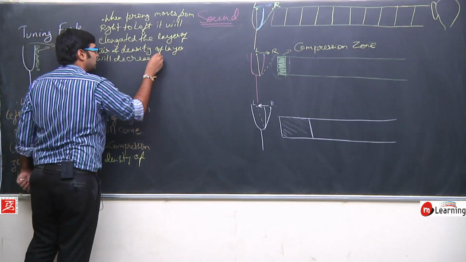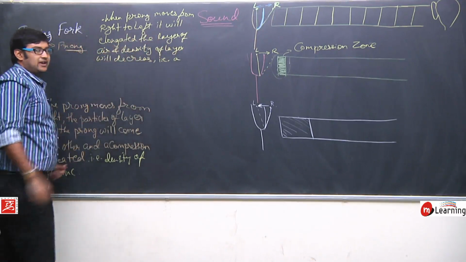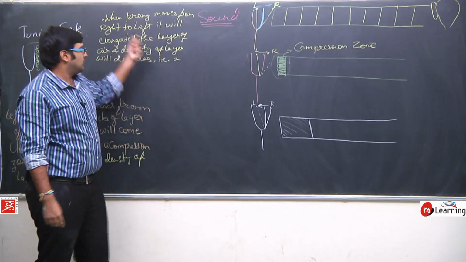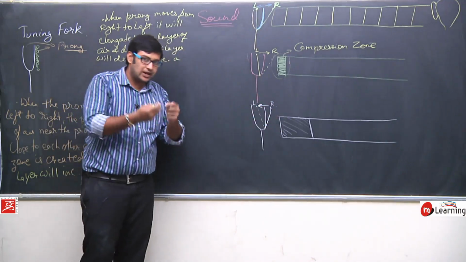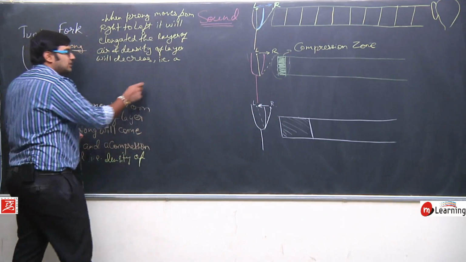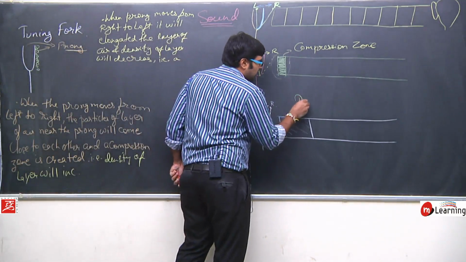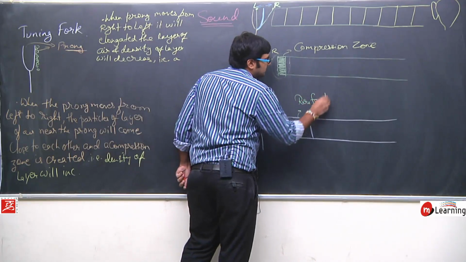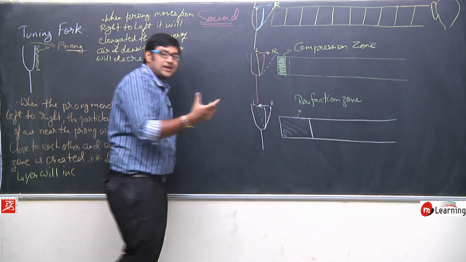Okay, so here we will define a new term. So when this moves from right to left, the density of air will decrease and this layer is going to elongate, and we will say this type of situation is known as a rarefaction zone. Okay, we call this a rarefaction zone.